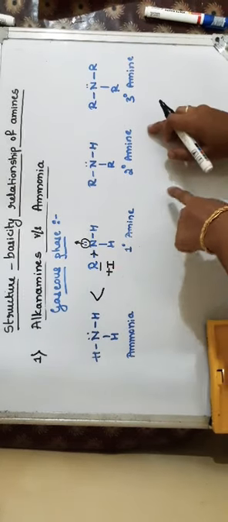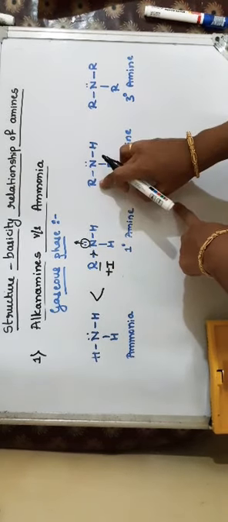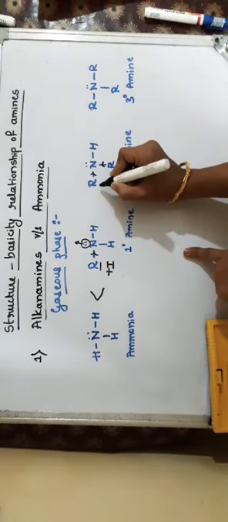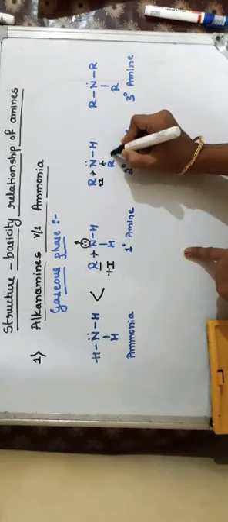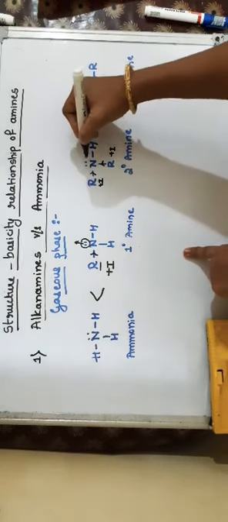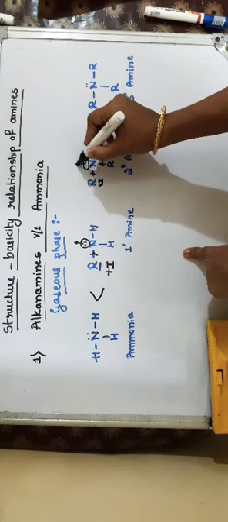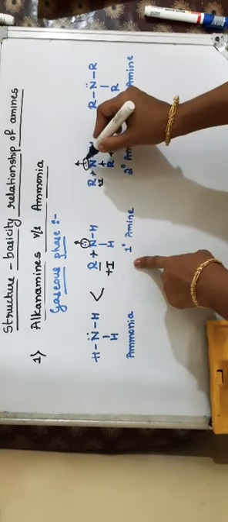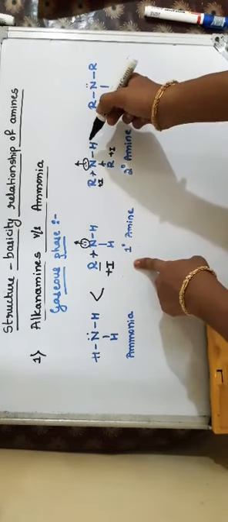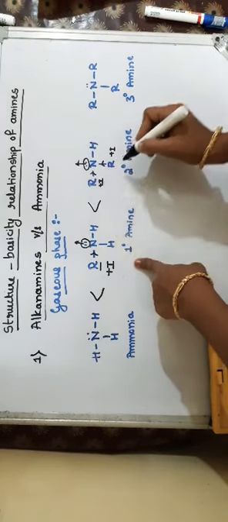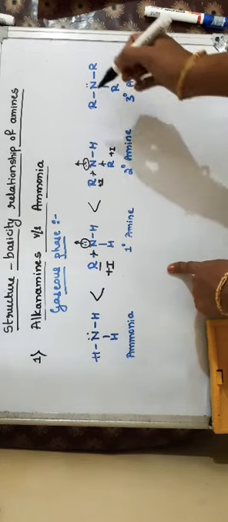If you go to the secondary amine where two alkyl groups are present, you can observe that two alkyl groups show the plus I effect, which pushes electrons towards nitrogen and makes the electron density more on the nitrogen. So compared to primary amine, the availability is still increased. Right? So that's why secondary amine is more basic than primary amine.